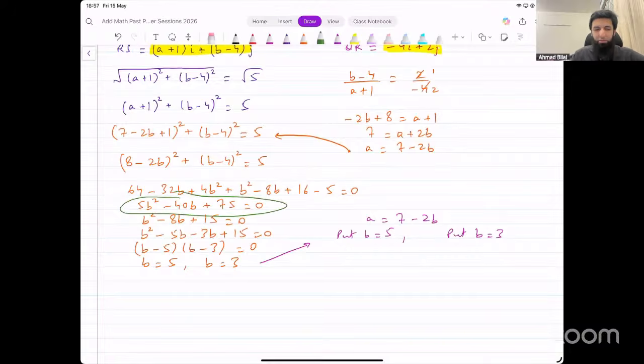Now these are big numbers. You are not allowed to use a calculator. So I simplified them first. All of them were multiples of 5, so I divided the whole equation by 5. And that gave me this thing. Then we factorized, found the two values of B, 5 and 3. Put them in the other equation now. That will give you the corresponding values for A.